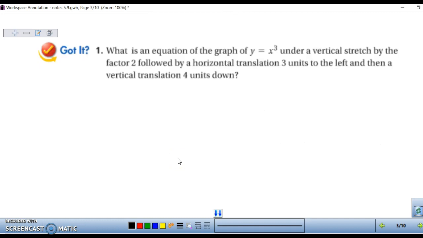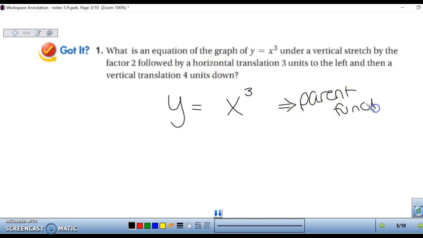So for example, like in Got It number 1, we have our polynomial y equals x cubed. That's known as your parent function. There's nothing added to it, nothing subtracted, multiplied. It's just a clean x cubed. So it's called your parent function. In example number 1, they want you to show a vertical stretch by a factor of 2, a horizontal translation to the left by 3, and a vertical translation down 4.